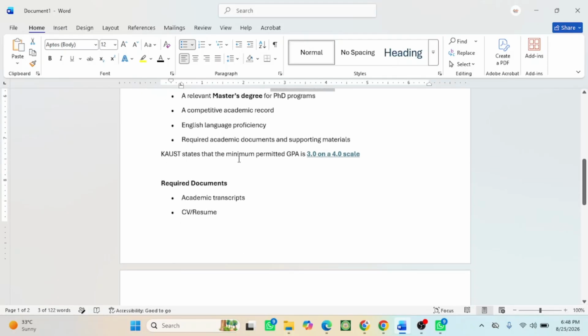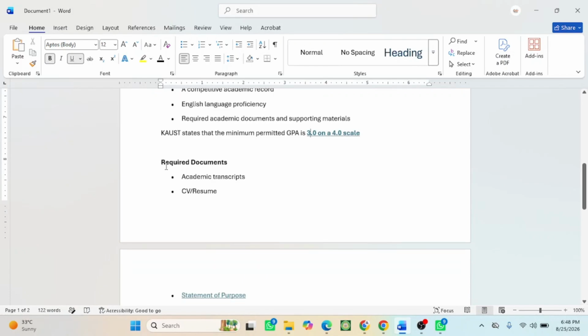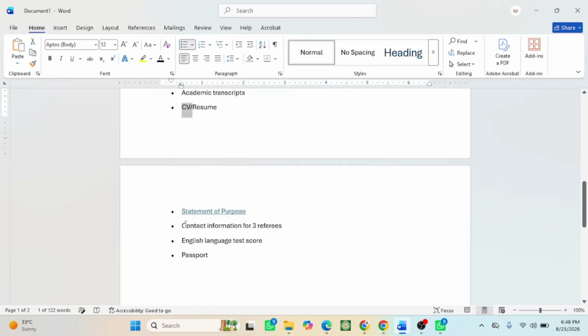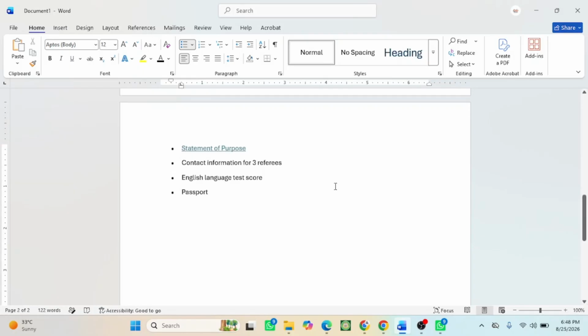You must have a GPA of 3.0 on a scale of 4. The required documents include academic transcript, your updated CV, statement of purpose, contact information of 3 referees, which means your recommenders, English language test score, then passport data page.